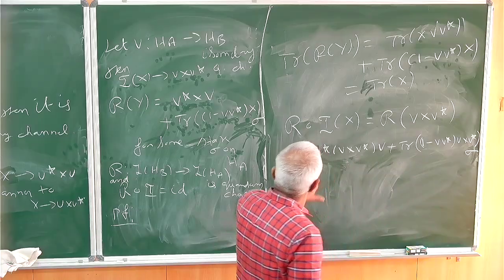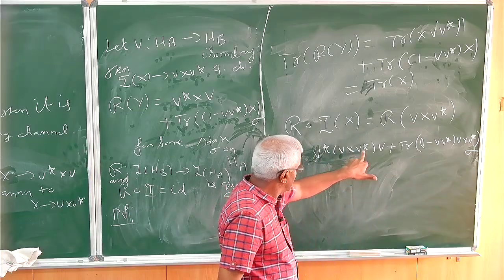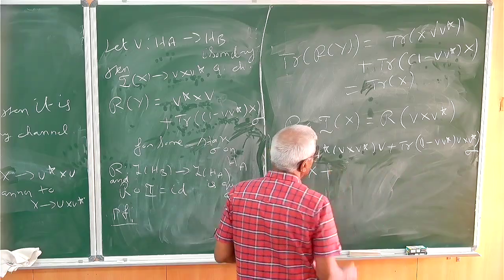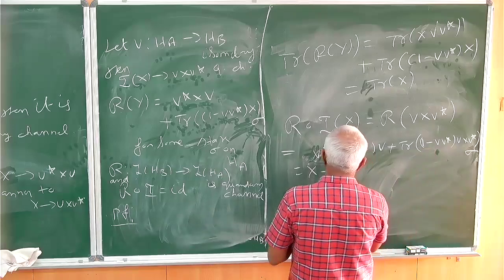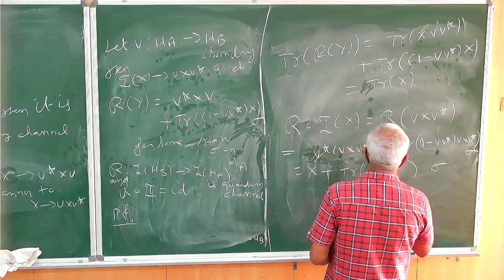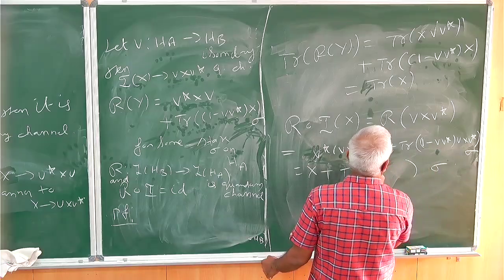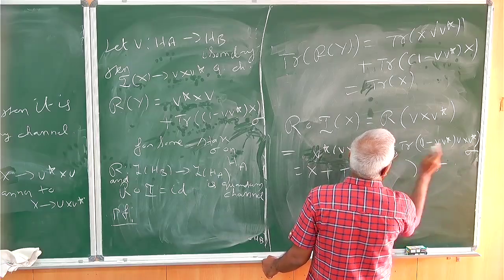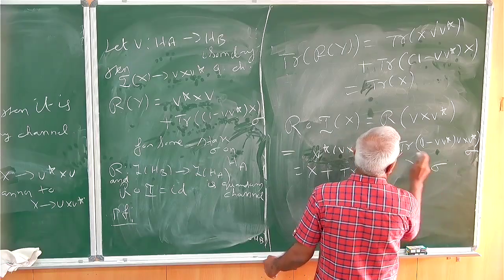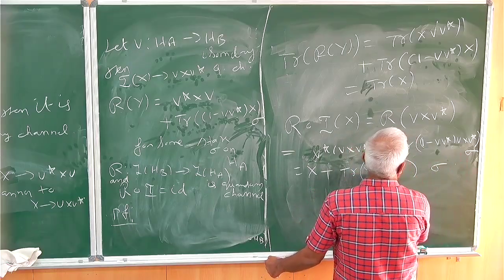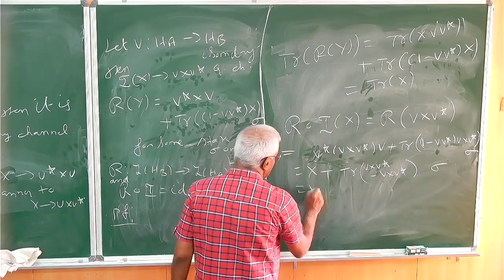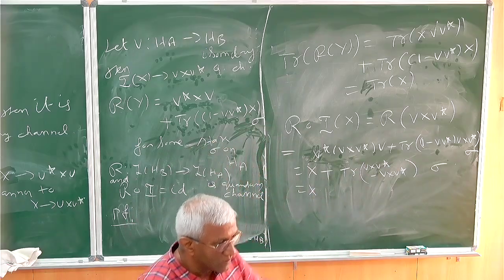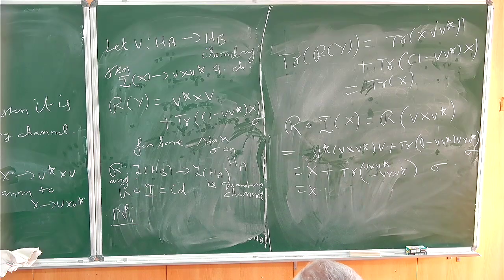Now V star V is 1, so we get X here. So we have to get 0 for the other term, which is trace of sigma, let it be. We have to verify it, which is trace of VxV star. Now VxV star V is 1 minus VxV star, which becomes 0. Sigma has no role in this computation. So this is the reverse channel.